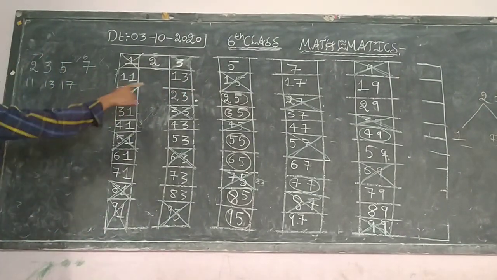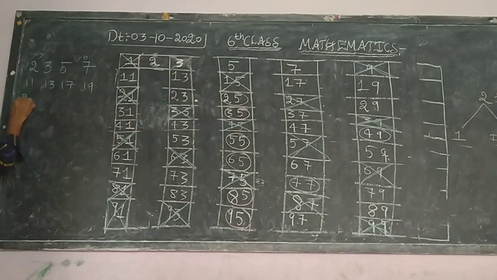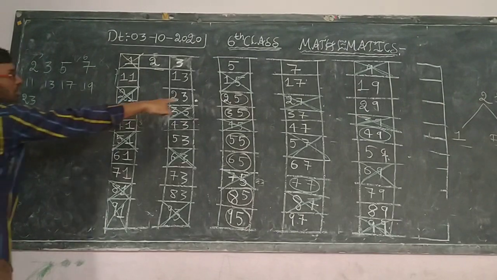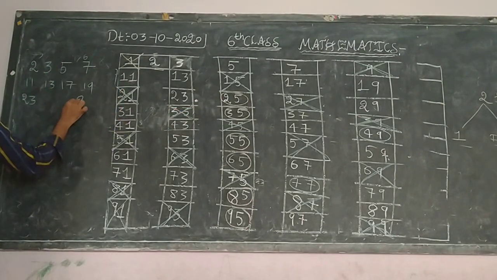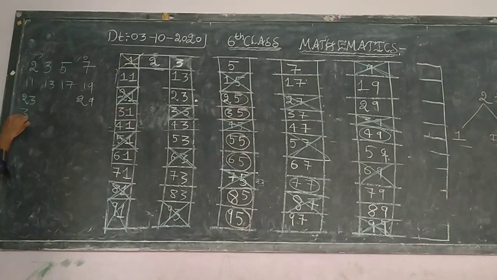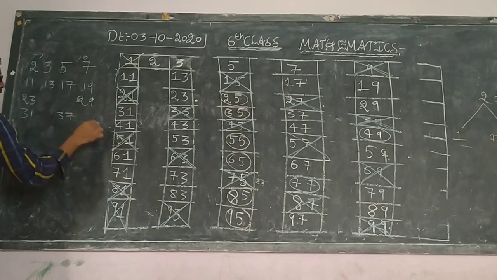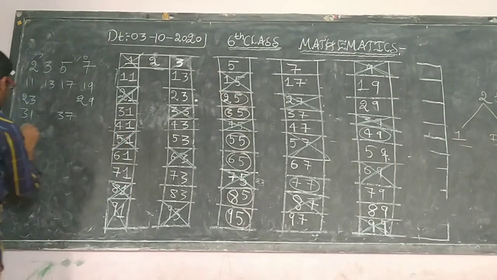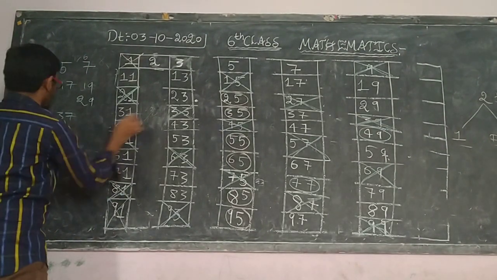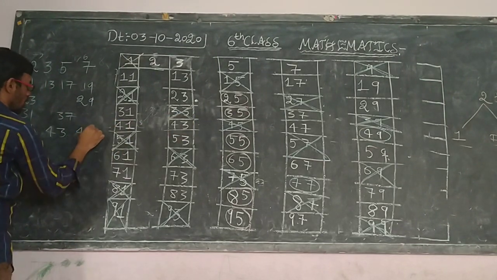So 17, after that 19. Next in the third line, 23 and after that 29. Next in the fourth line 31 and next 37. Next in the fifth line 41, next 43, next 47.